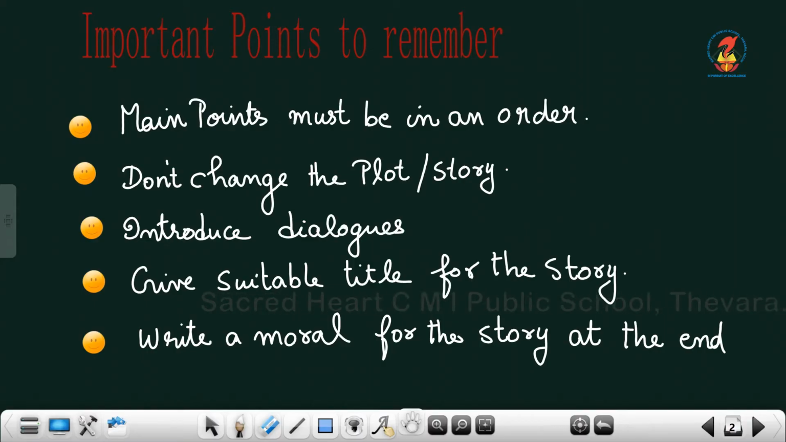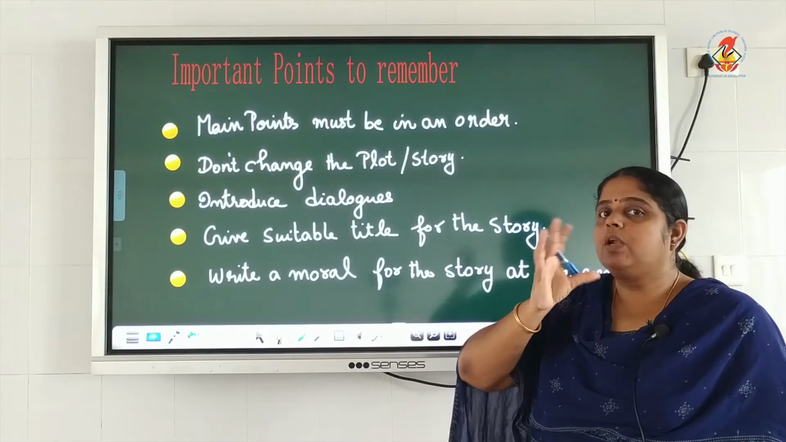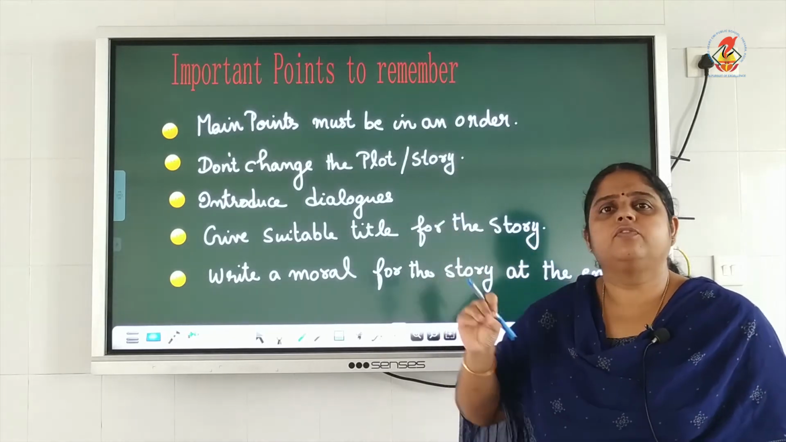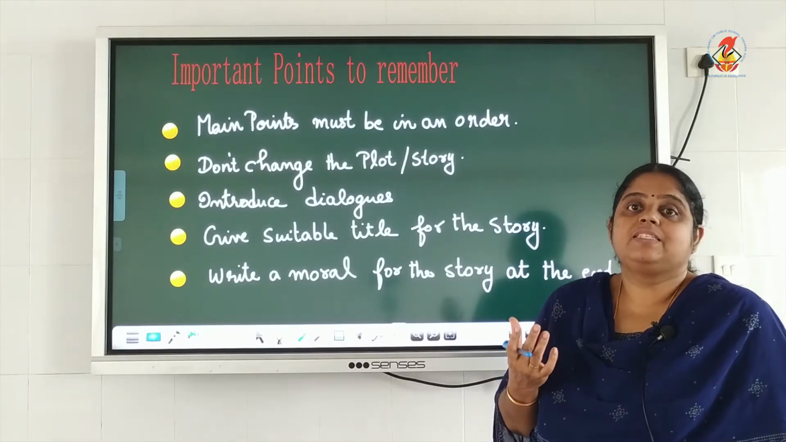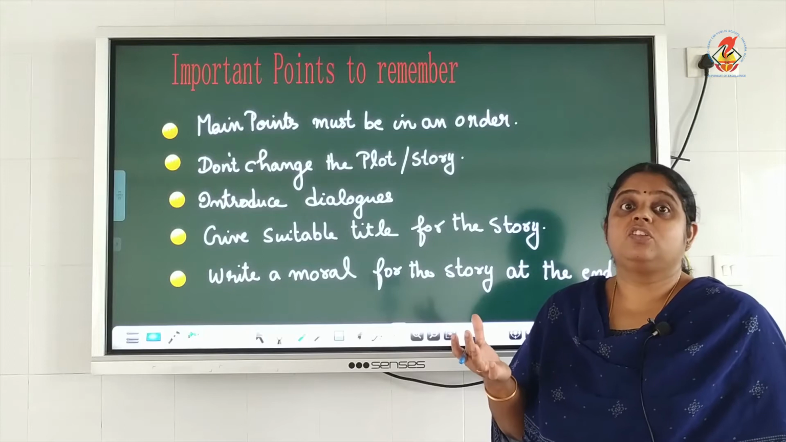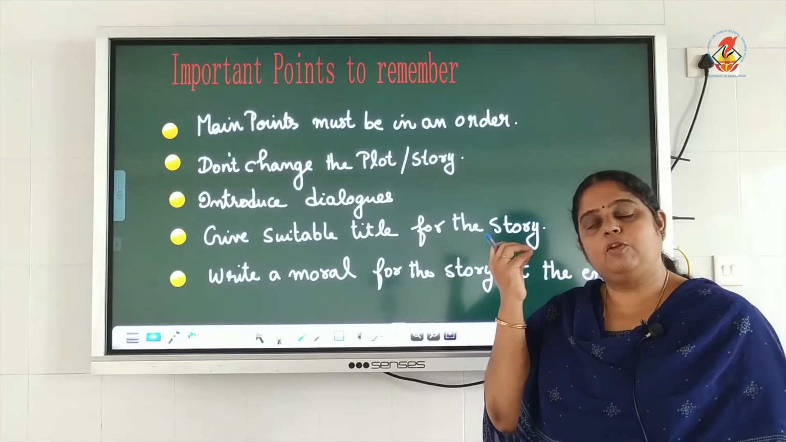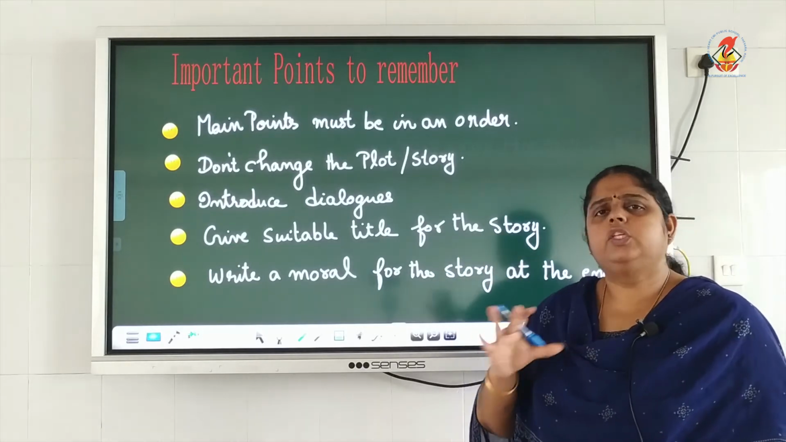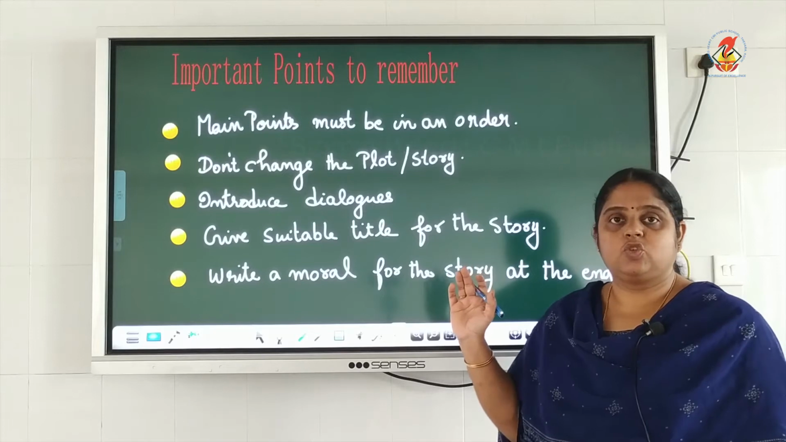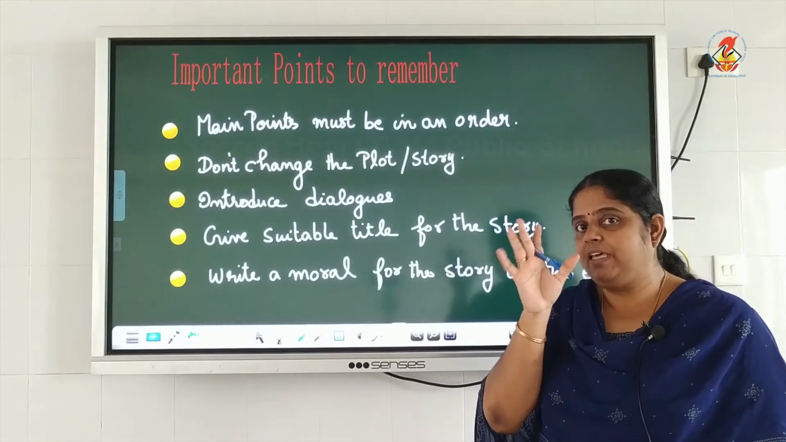See, the important points that you should remember when you are writing a story is, first, the main points should be in an order. Okay, you will be given an outline of a story. Outline means what? Only the points of the story will be given. It won't be like a story. You know, when we are telling stories, a lot of imagination will come. Isn't it? We'll be giving names to the characters. There will be dialogues in a story. All those things will not be there in an outline story. Only the main points will be given to you.